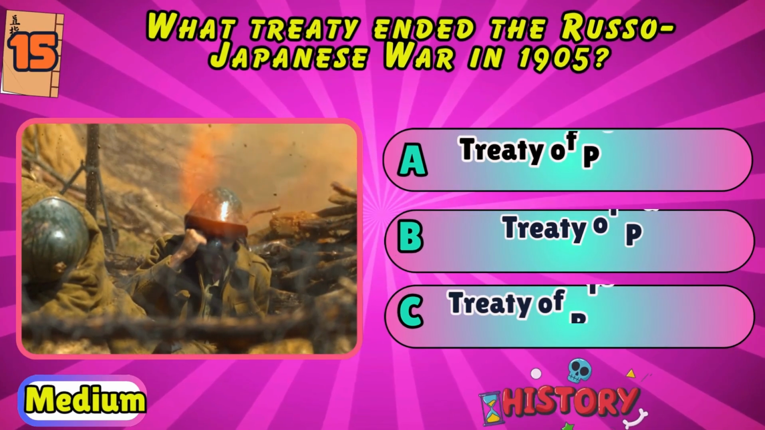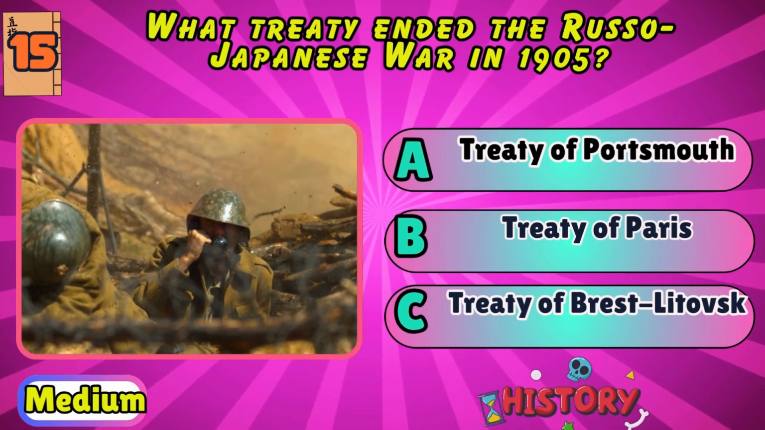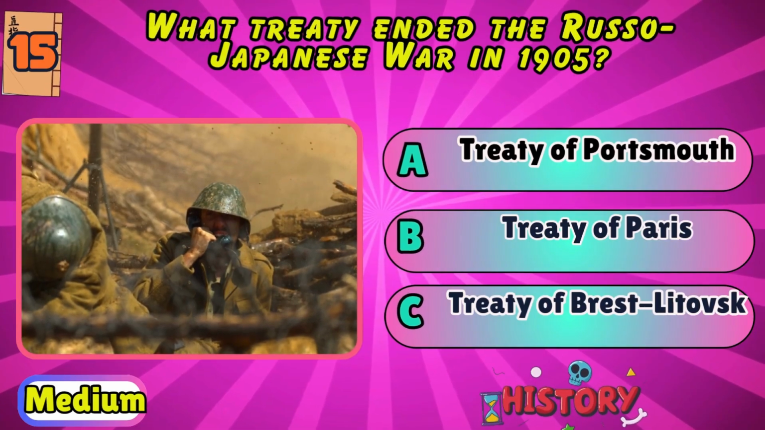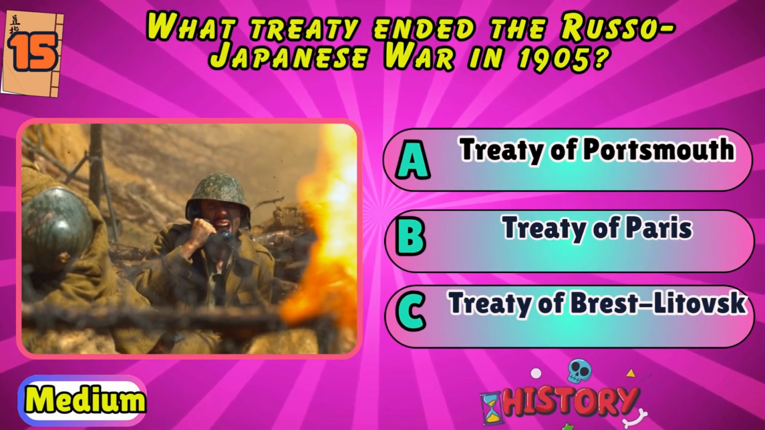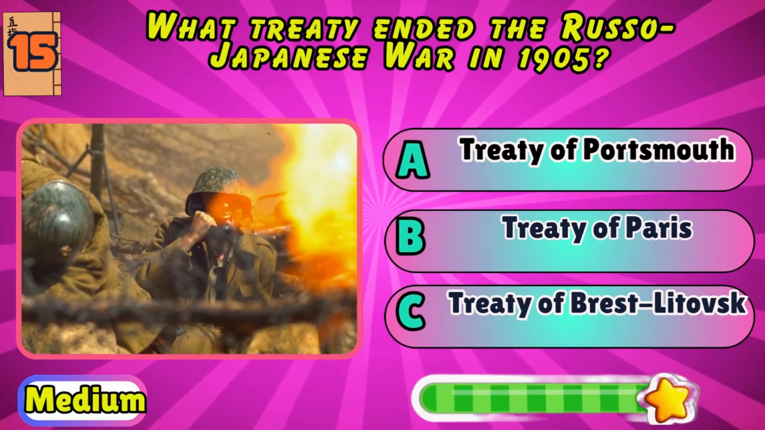What treaty ended the Russo-Japanese War in 1905? Treaty of Portsmouth, Treaty of Paris, or Treaty of Brest-Litovsk?